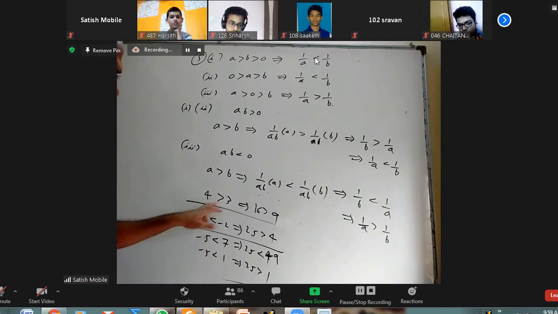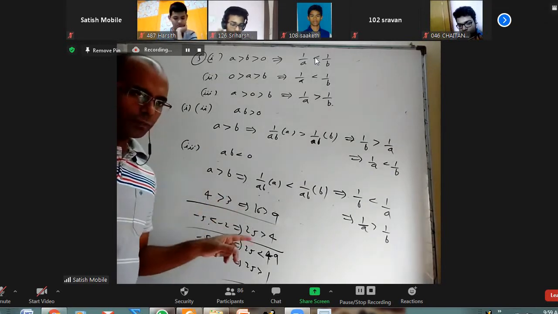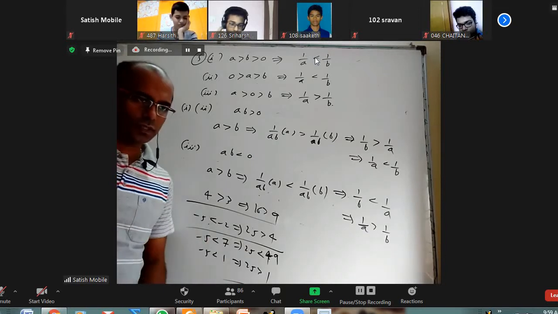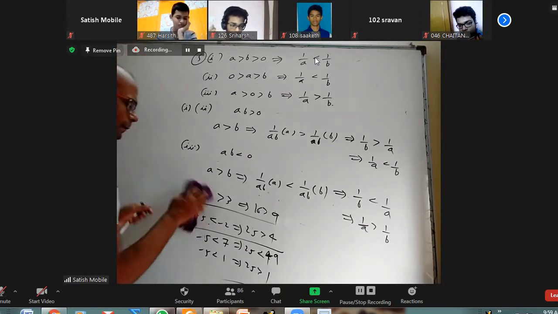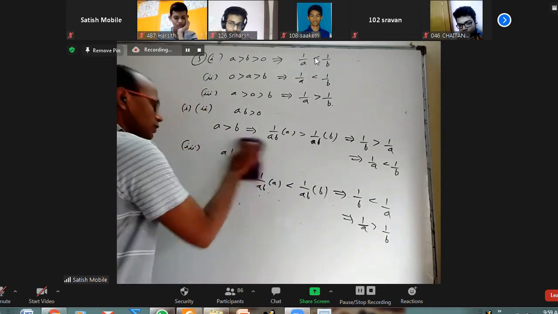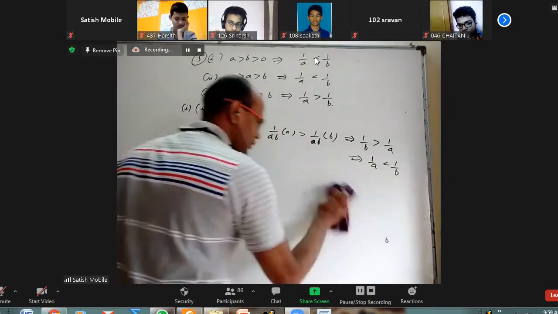So when you square an inequality, when both are positive, fine. When both are negative, change the inequality. But one is positive, one is negative, it depends on the case. We cannot just square it. Otherwise, you have to write mod A is greater than mod B. In general, you can write that also if you want.